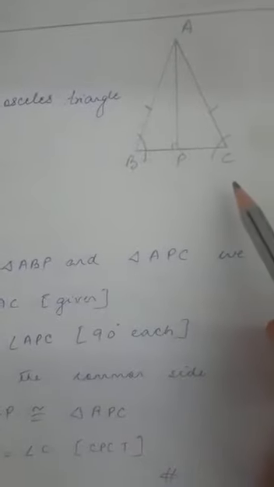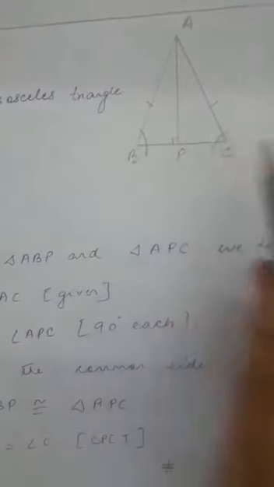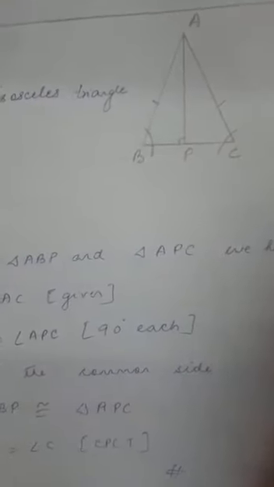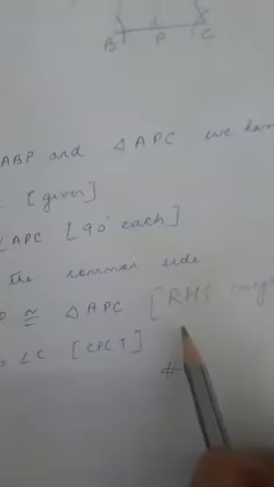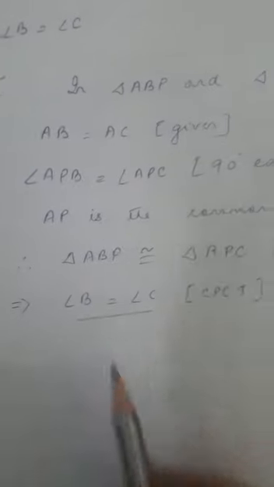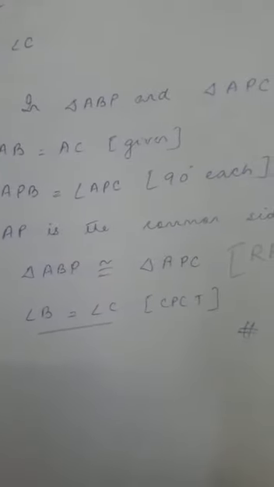If these are congruent triangles, then angle B is equal to angle C by CPCT. And this congruency is due to RHS congruency, which is required to prove.